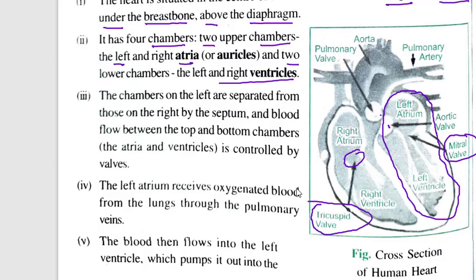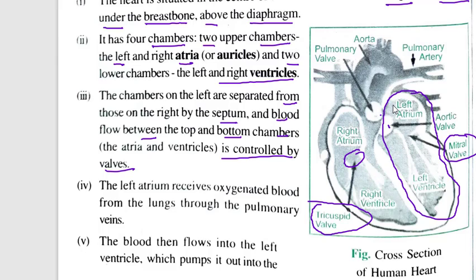In between we have the septum, one portion that we call the septum. Blood flow between the top and bottom chambers is controlled by valves. Here we have seen the tricuspid valve, mitral valve, aortic valve, and pulmonary valve. What are they for? They are for controlling the flow of the blood.